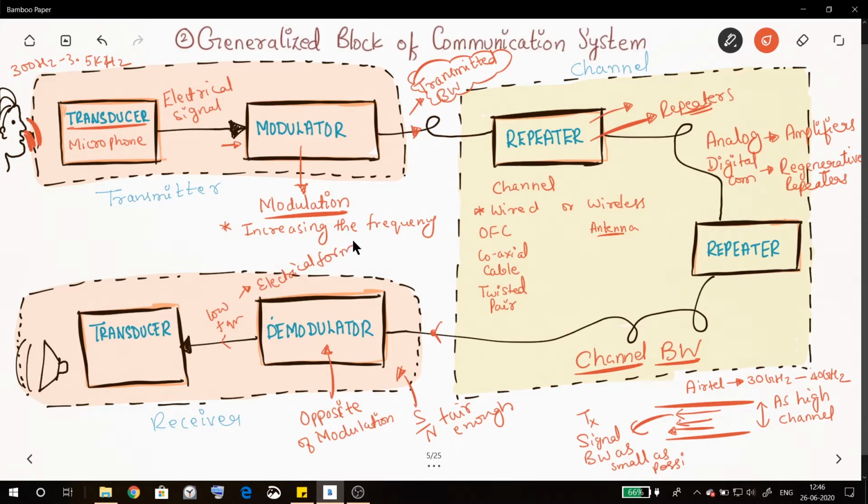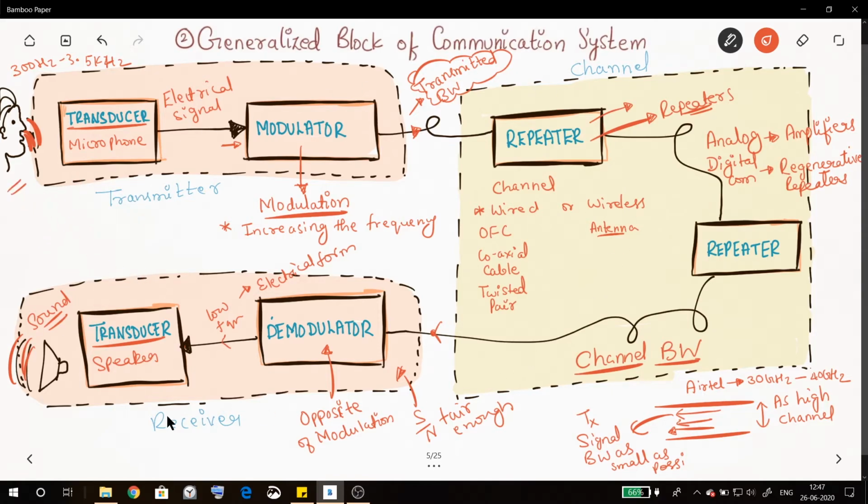Now this message will be in electrical form, but we humans cannot understand electrical forms. Physically we can understand sound and light. So this electrical form needs to be converted into some physical form, which is done by a transducer such as a speaker. The speaker converts the low frequency message into an air pressure differential, that is sound, which our ears can pick up, and we understand the message the sender had sent.